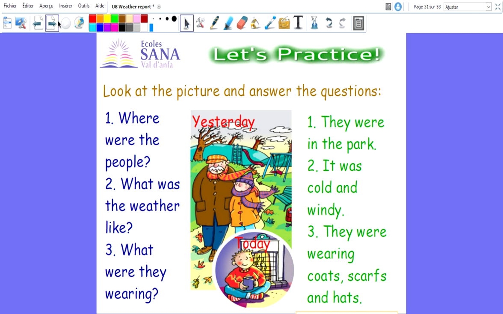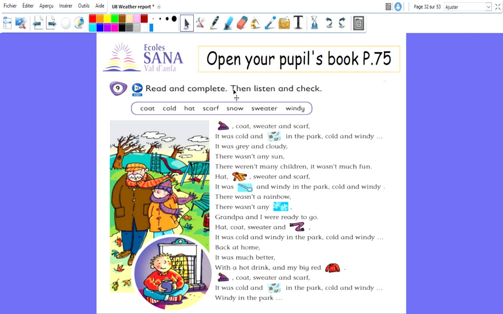Good. Now I want you to open your pupil's book to page 75. Here, this is a song. So the boy is talking about or is singing about his day yesterday. Okay, so here you have the words and here you have the pictures. So you need to write the right word for the correct picture. The correct word for the correct picture.